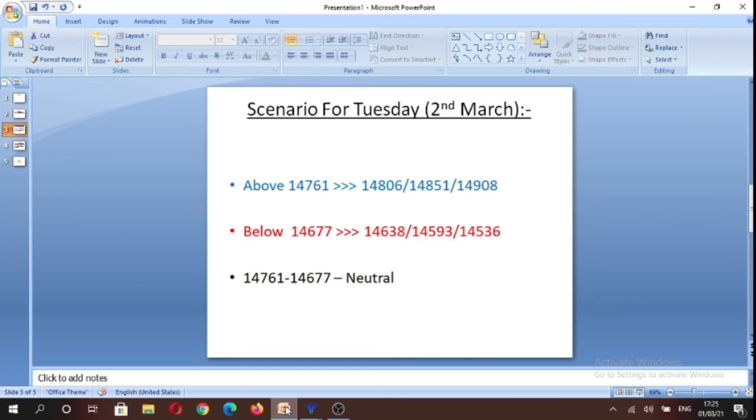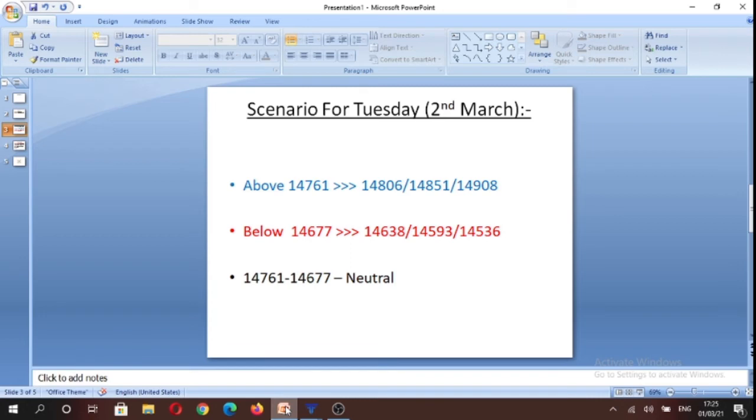On the flip side, below 14,677 we can trade towards today's lows, which is 14,638, and if we manage to break the lows, we can potentially trade towards 14,536 levels. And we are in a neutral range of 14,761 to 14,677 for tomorrow. If price remains in the neutral price range, we will not be making any trades on the index.